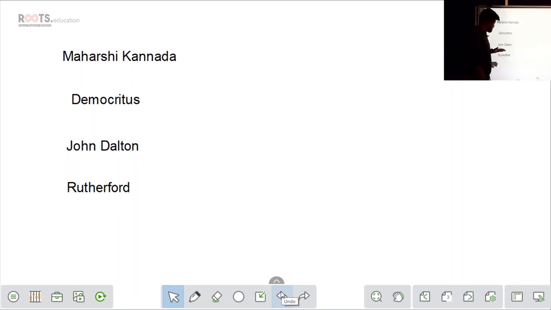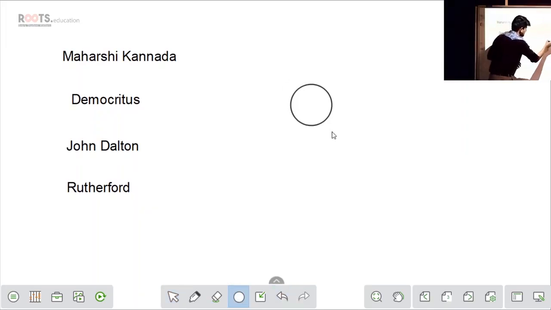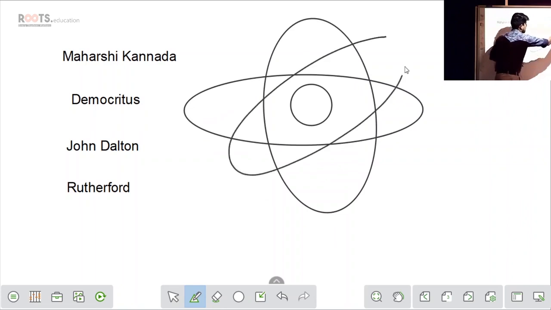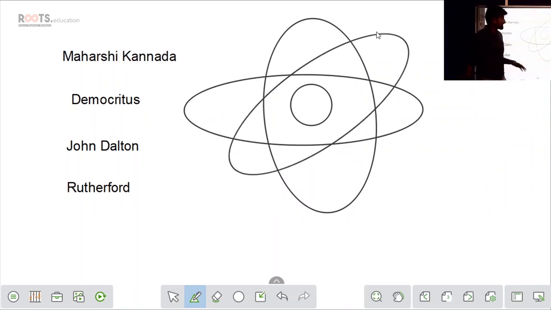After John Dalton, Rutherford came up with a model, and that model was like this: a nucleus, and around the nucleus the electrons were orbiting. So this is what Rutherford said: the electrons are orbiting outside the nucleus at some distance.